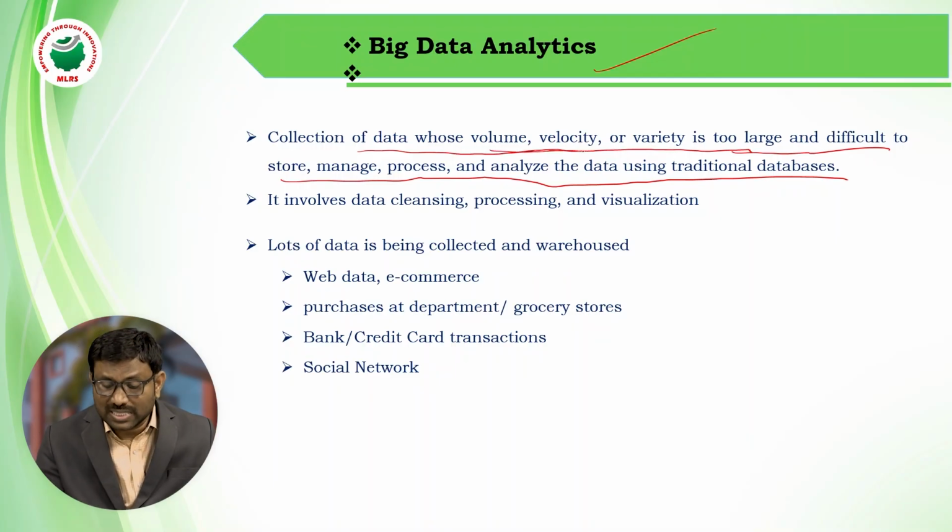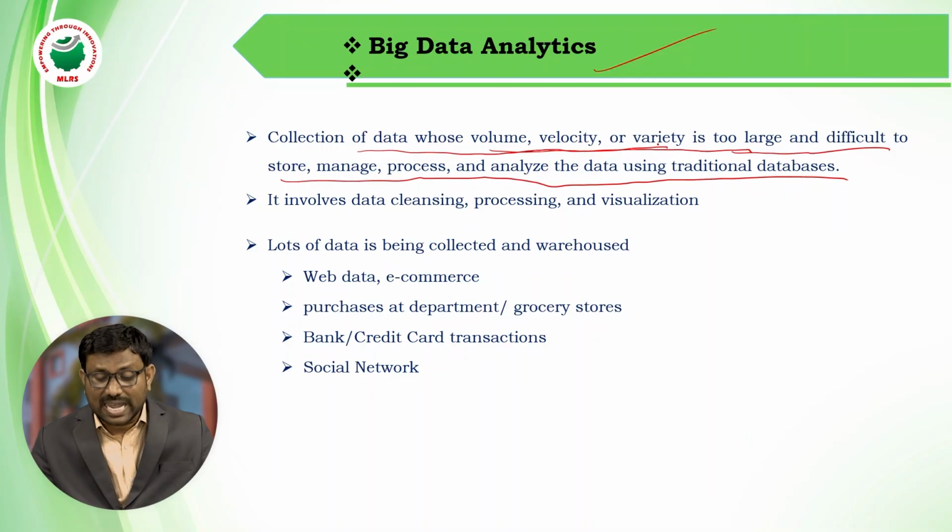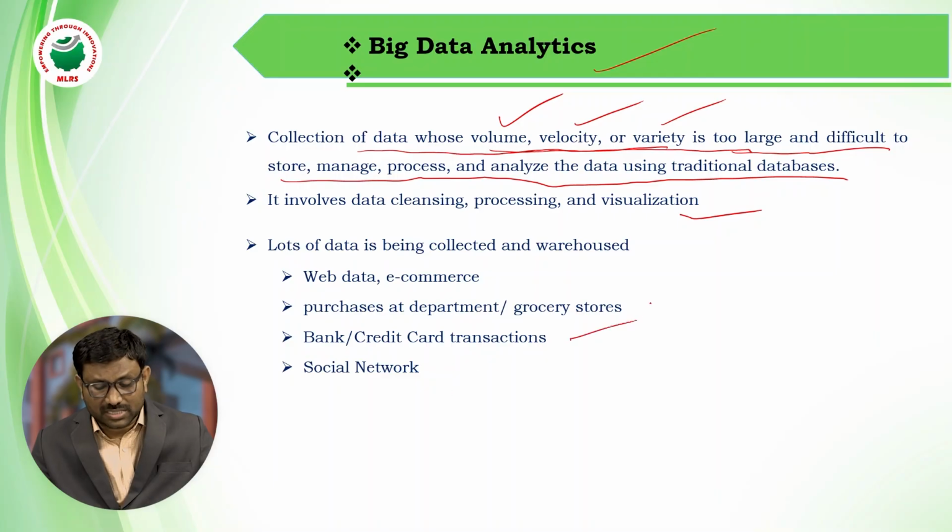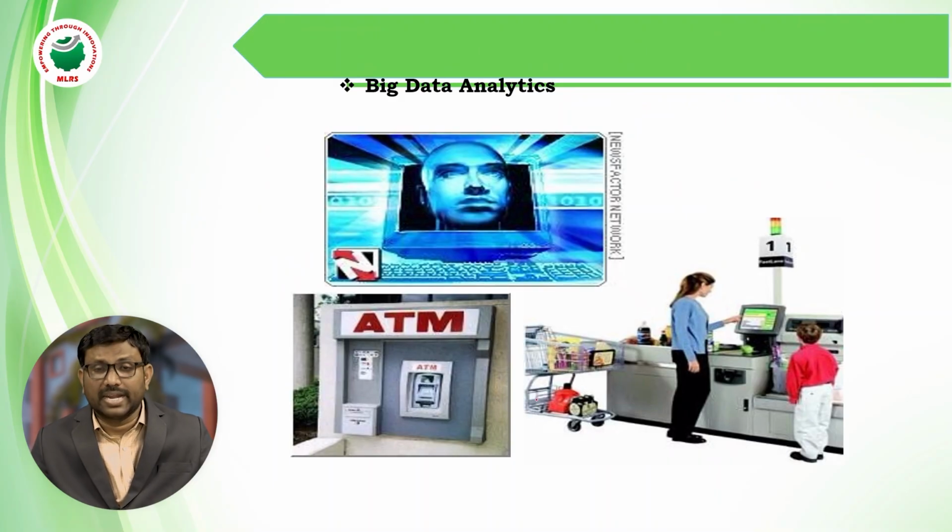Here volume, velocity, variety are characteristics of data which are very high. Volume is very high, velocity is very high, variety is also very high. It involves data cleaning, processing, and visualization. Lots of data is being collected and warehoused: web data, e-commerce, purchases at department stores, bank and credit card transactions, social networks. These are the examples. This is the diagram for a clear understanding of big data analytics. Here the ATM machine is one example.